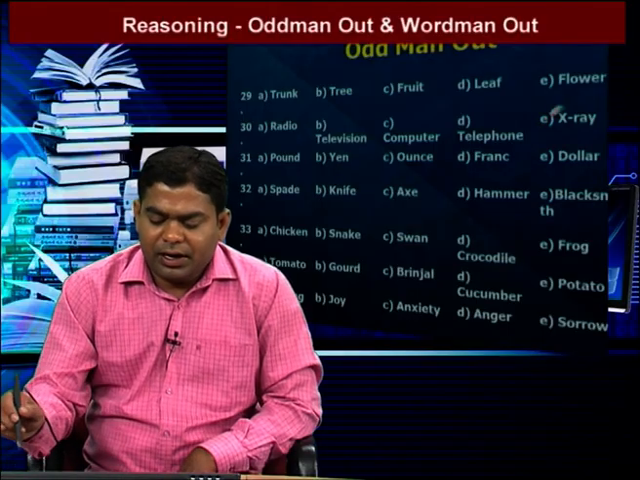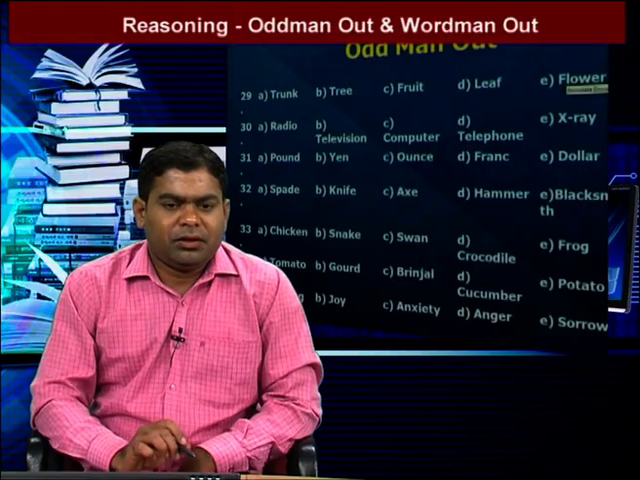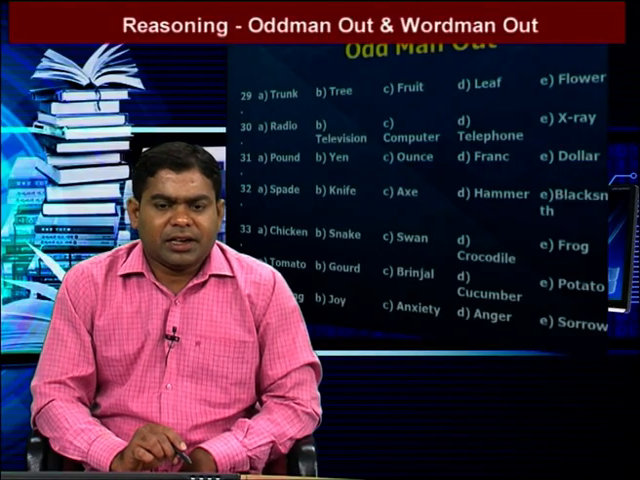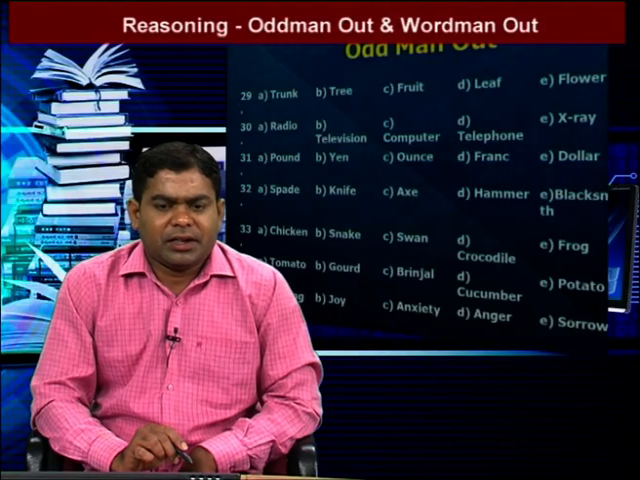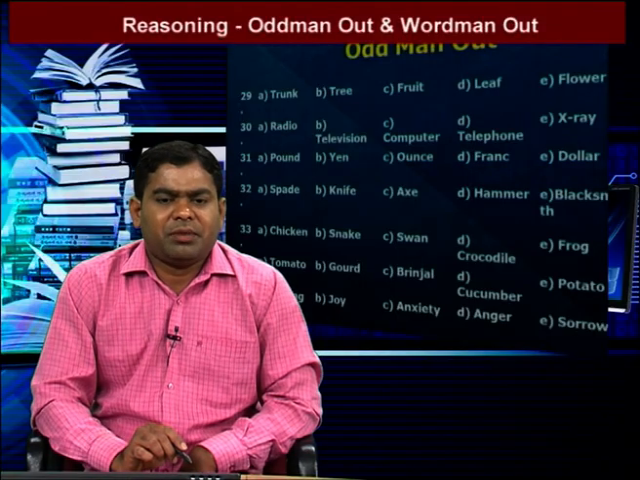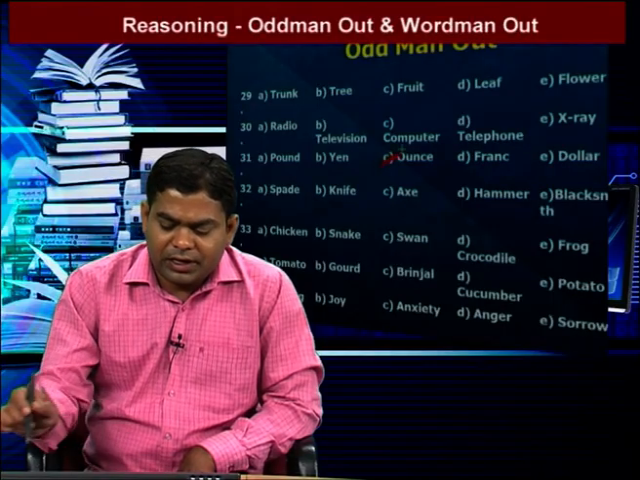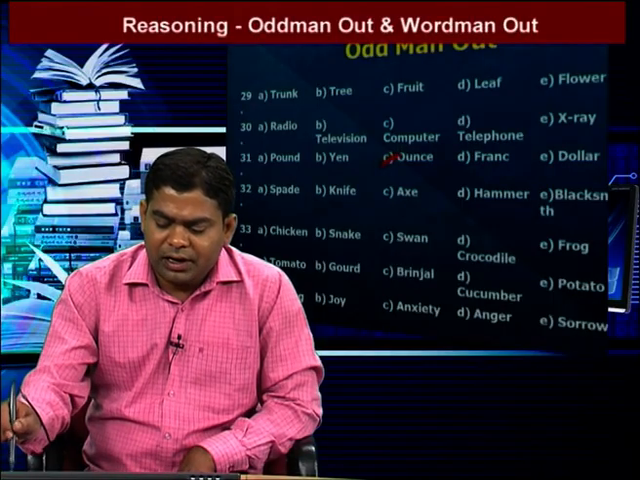We go to the next question. The words are pound, yen, franc, dollar and ounce. In these five words, one is different. That one is ounce, because the remaining four belong to currency. Pound is a currency, yen is a currency, franc is a currency, dollar is a currency, but ounce is used for measurement of weight. That's why ounce is the correct answer.